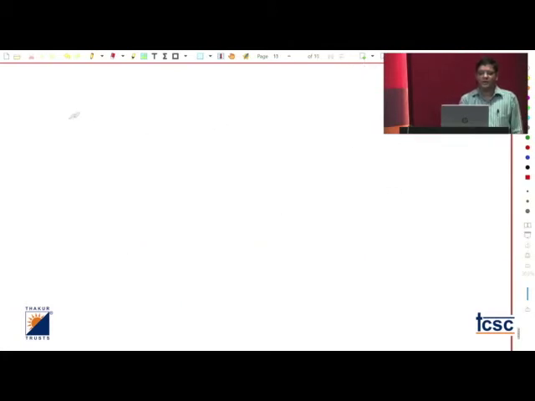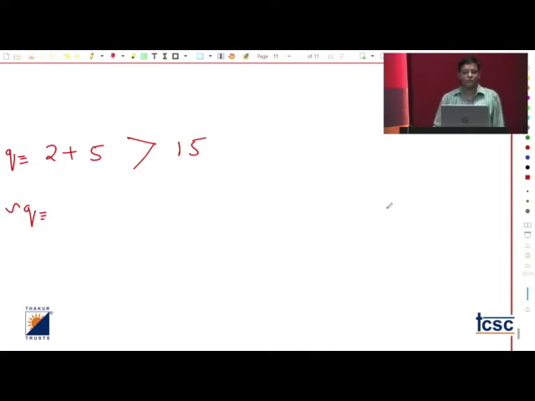If I say that 2 plus 5 is greater than 15, definitely I have declared it. You can verify. And what about the negation? Suppose the name of this is Q and I want the negation of Q. We will not correct it. Negation doesn't mean correction. So don't say that 2 plus 5 equals 7.